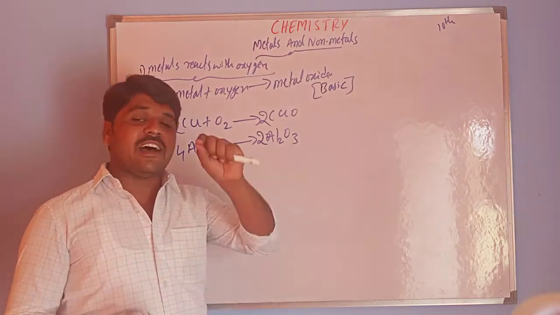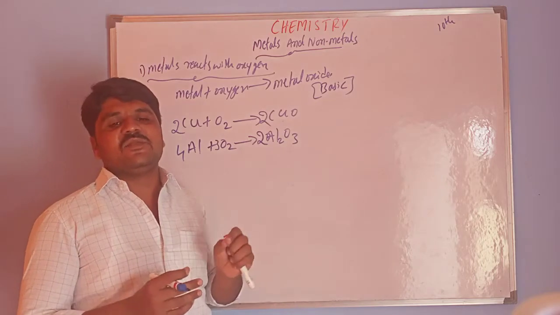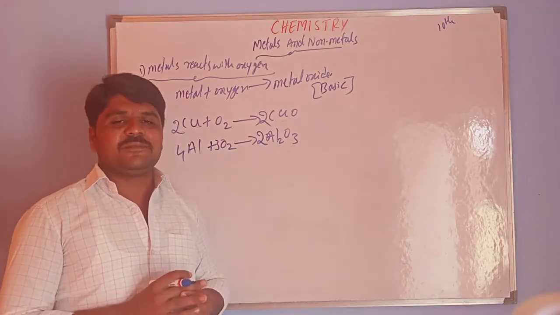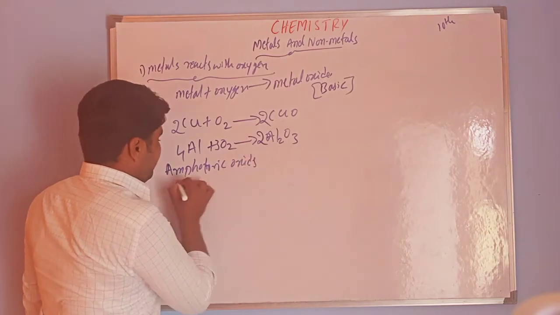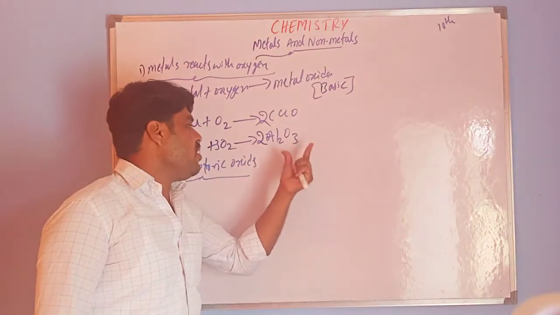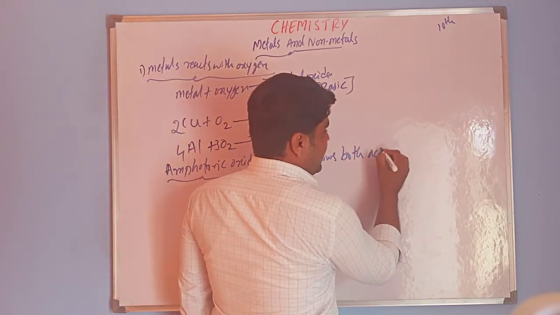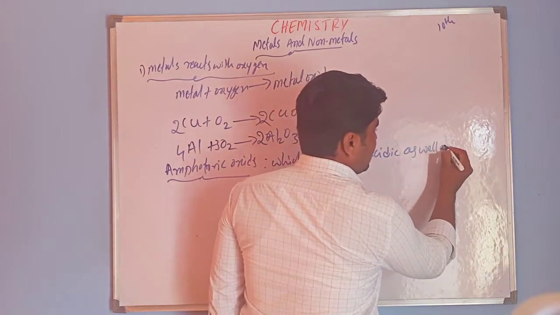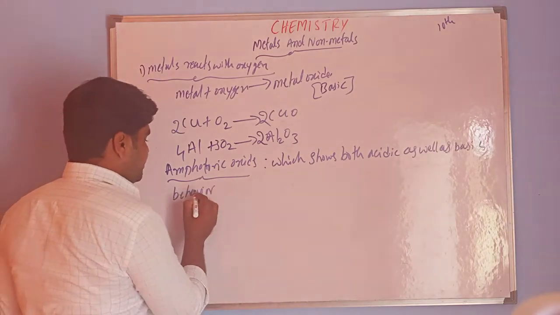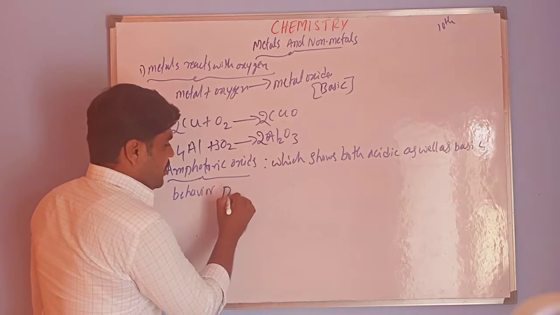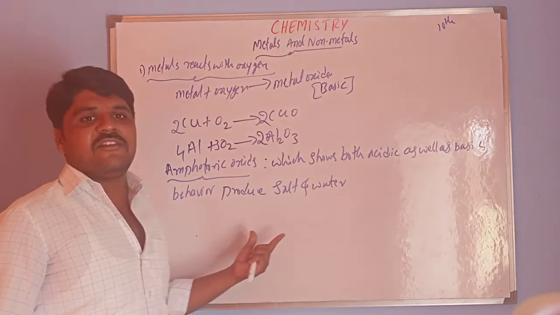Those which show both acidic as well as basic behavior, and produce salts and water. That is what amphoteric oxides are. Amphoteric oxides means which show both acidic as well as basic behavior and produce salt and water.